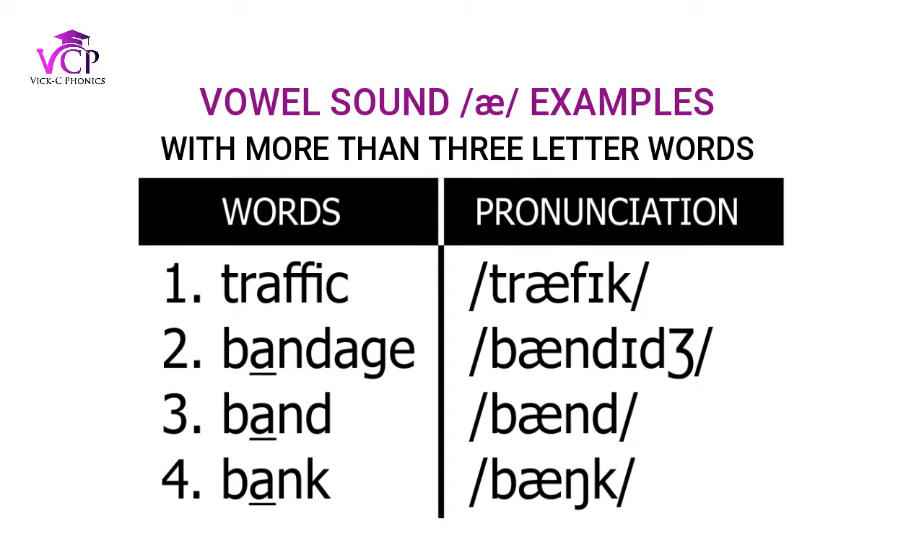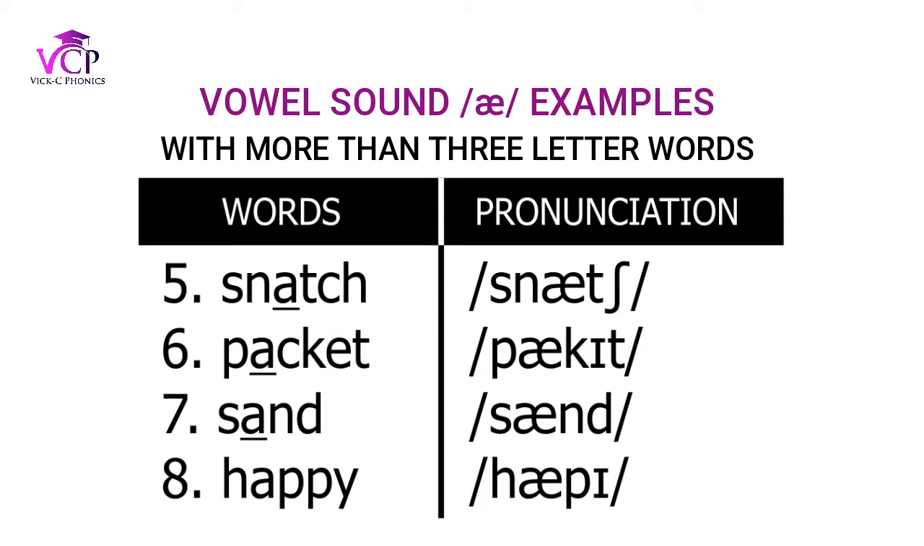Example, we have traffic, traffic. We have bandage, bandage. We have band, as in B-A-N-D, band. We have bank, bank. We also have words like snatch. Also, it is found in words like packet, packet. It's also found in words like sand, sand. We also have the A sound in words like happy, happy.